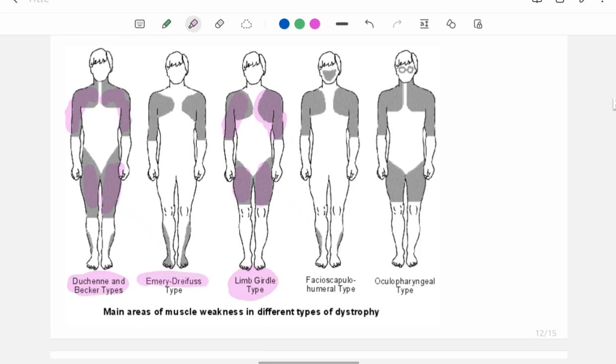Okay. In case of Emery-Dreifuss, there is peroneal muscle involvement, meaning lower limb distal weakness and upper limb proximal weakness. In case of facioscapulohumeral, facial weakness along with scapular weakness. There can be weakness in distal lower limb.